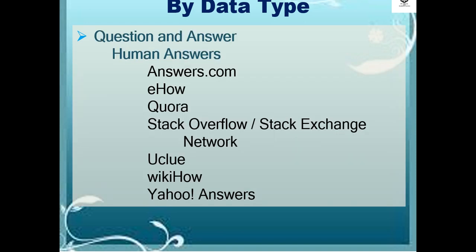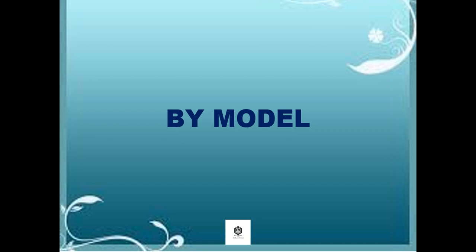And for the questions and answers, like human answers, the examples of search engines are Answers.com, eHow, Quora, Stack Overflow or Stack Exchange Network, Uclue, WikiHow, Yahoo Answers. In terms of automatic answers, examples are Ask Me Now, BrainBoost, and Wolfram Alpha. Let's proceed to the list of search engines in terms of by model.